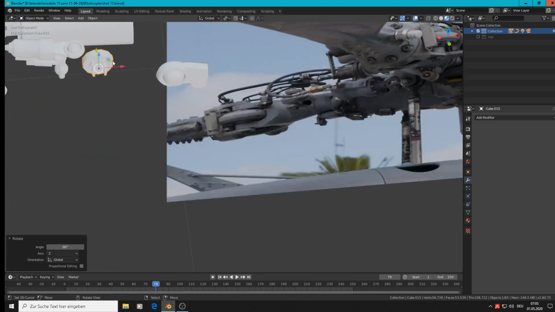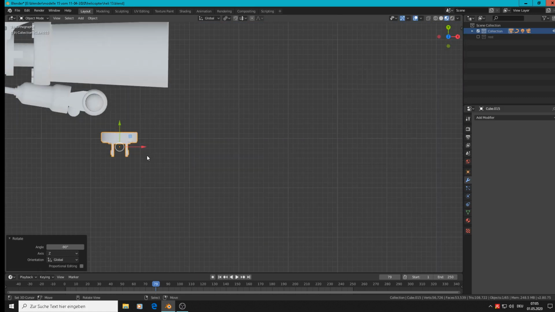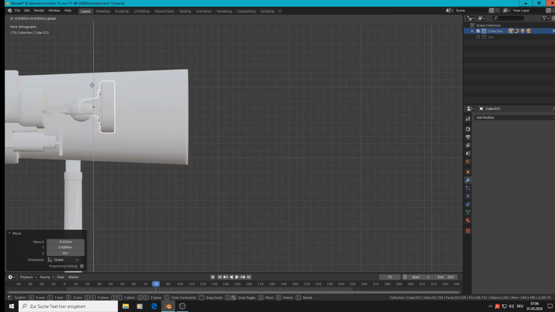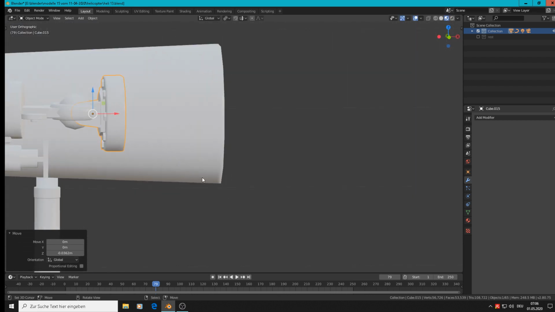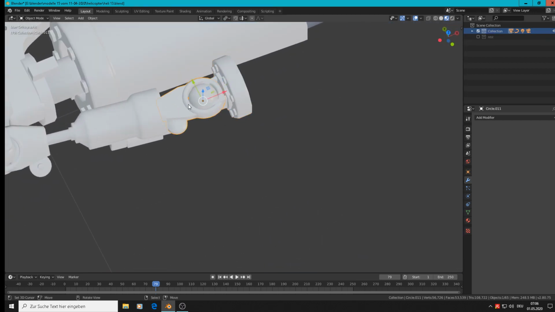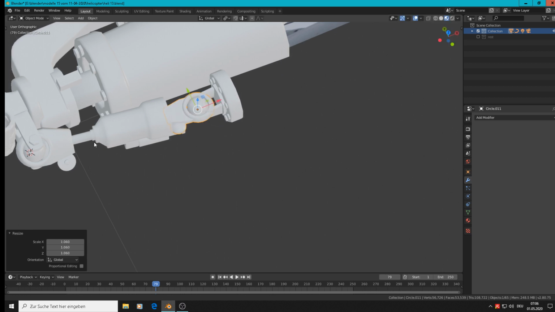Ooh, that was too much. Top view, and rotate manually, so only hit R and bring it there. Front view, bring it deeper, and that should be the holder for this part here, so we can scale them down that it fits there. We should not make it too big. That one is really big.